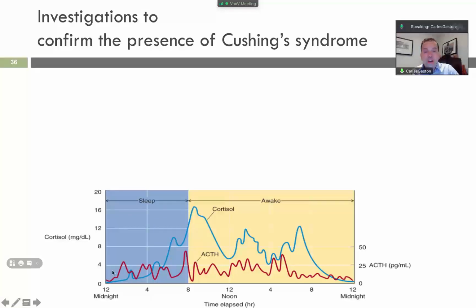If we remember here, this is the levels of cortisol during the day. This is very important because it starts at midnight almost zero when we go to bed, and then we have a peak at 8 in the morning, right? That's the increase of cortisol to keep us awake the day. Remember? It will generate a lot of glucose because we need to start getting on with the day.